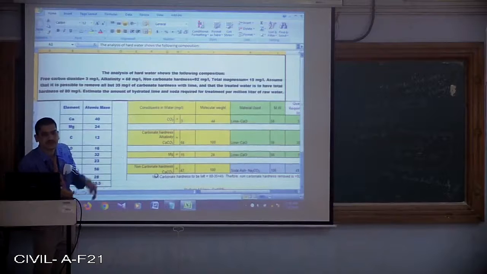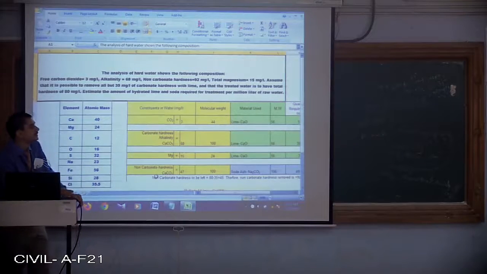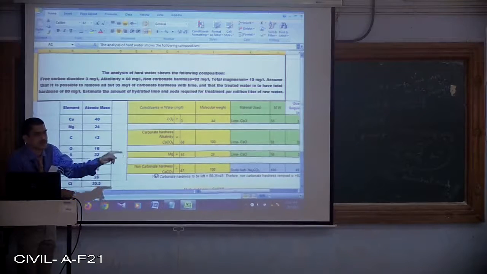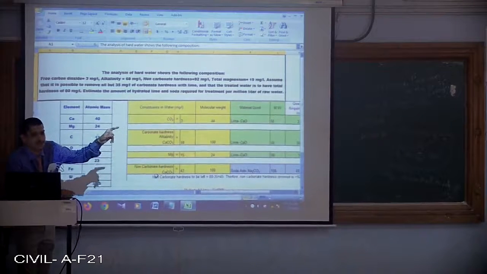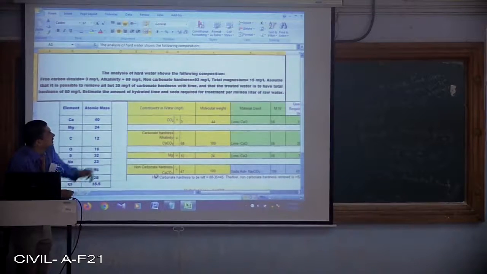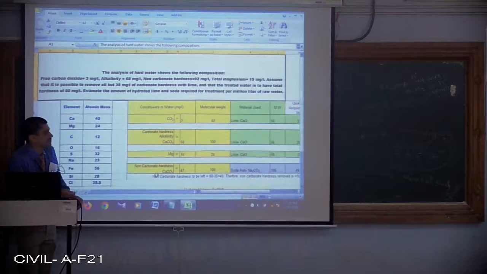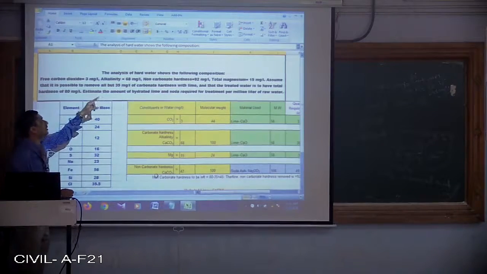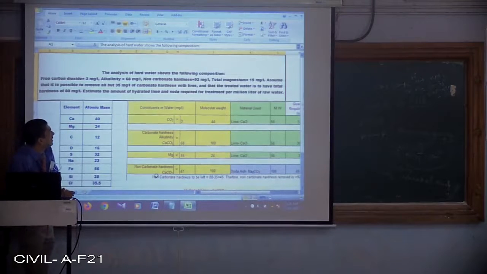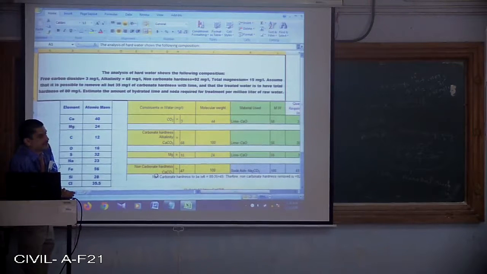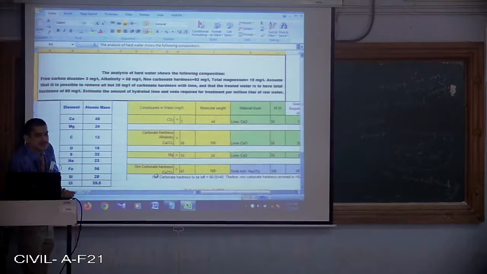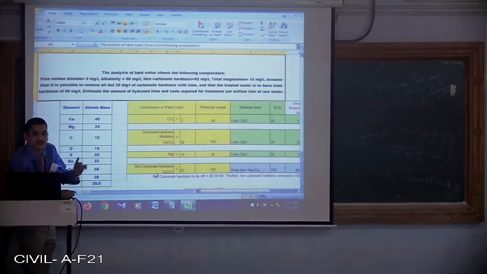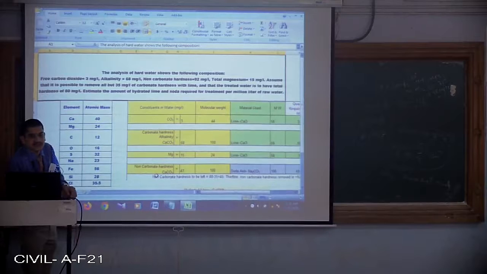That is total hardness. What is the formula for total hardness? The formula for total hardness is equal to carbonate hardness plus non-carbonate hardness. Since in the question he has mentioned that, assume that it is possible to remove all but 35 mg per liter of carbonate hardness with lime. So we can remove all, but there is one but. So that is how much?